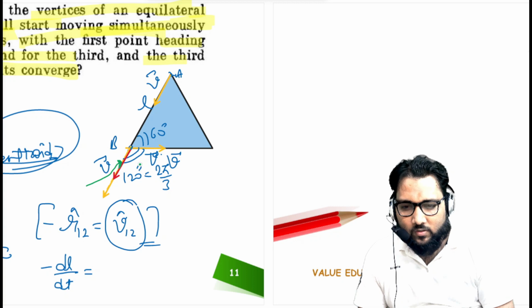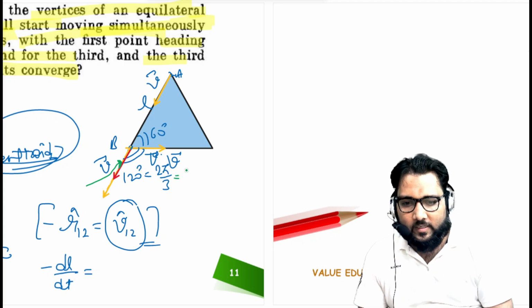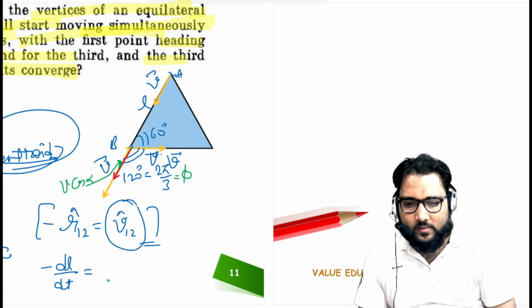Suppose this angle 2 pi by 3 is equal to alpha. So this will be v cos alpha. So the relative velocity will be v minus the approaching velocity.